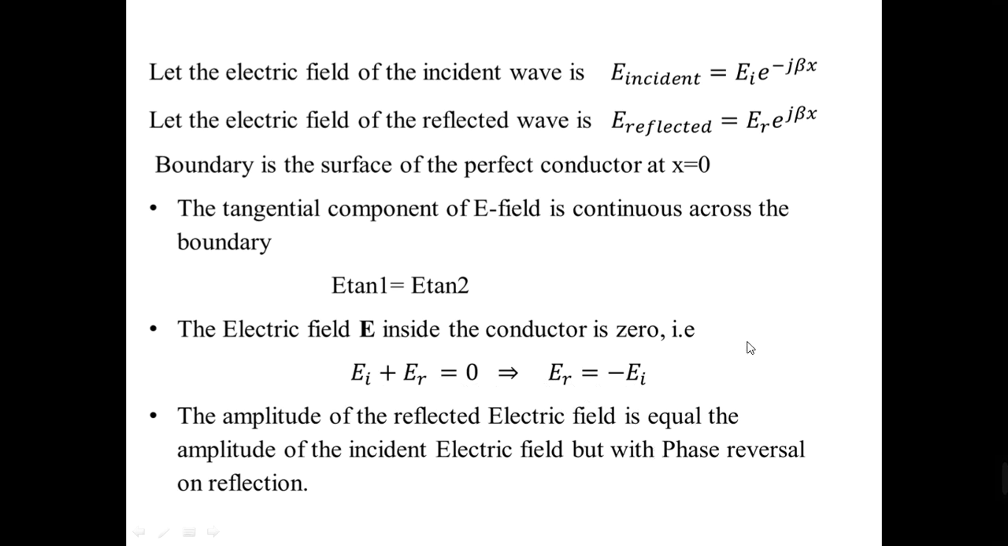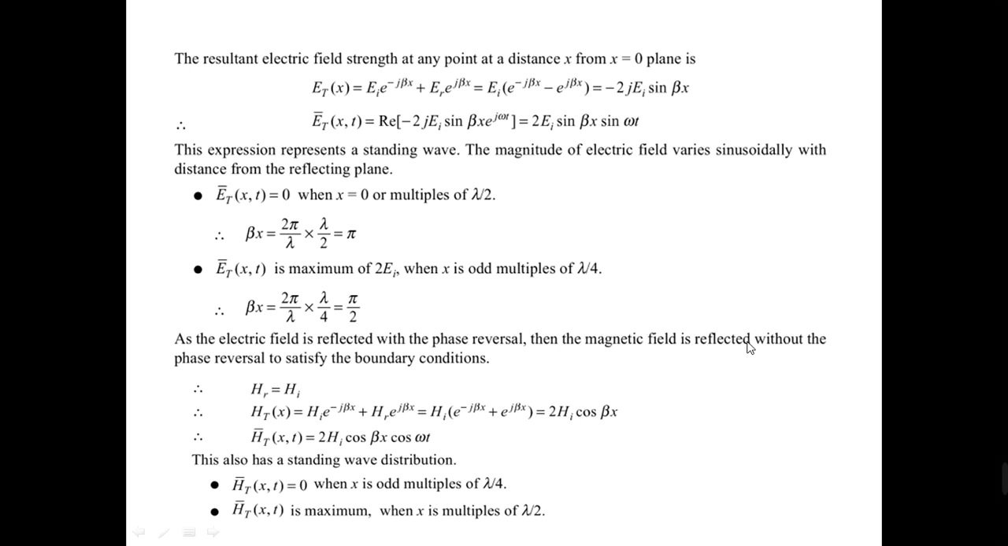but with a phase reversal on reflection. Hence, the resultant electric field strength at any point at a distance x from the x equal to 0 plane is given as the sum of the incident wave plus the reflected wave. So, it is written as Et of x equal to Ei into e to the power of j beta x plus Er into e to the power of j beta x.